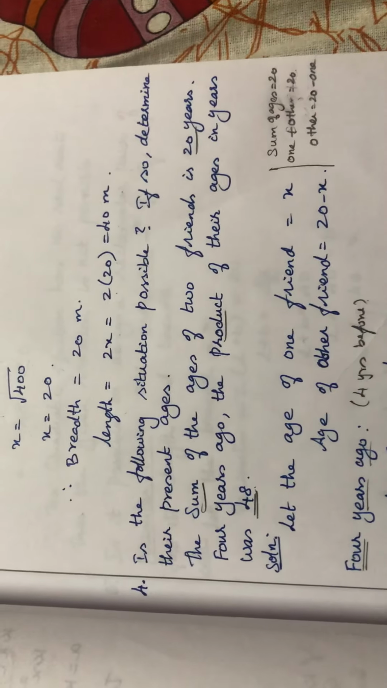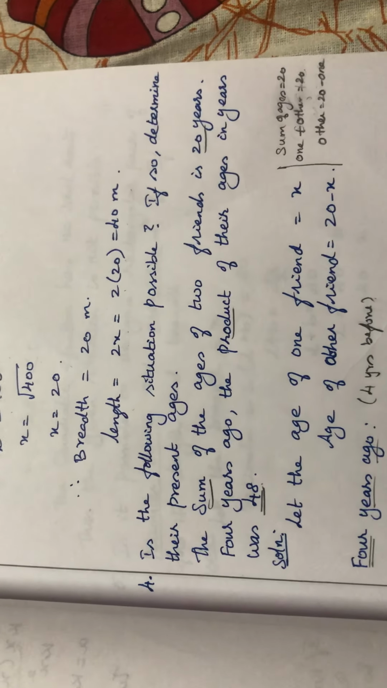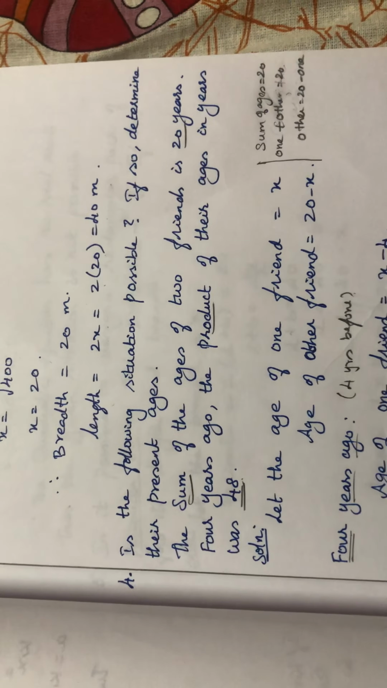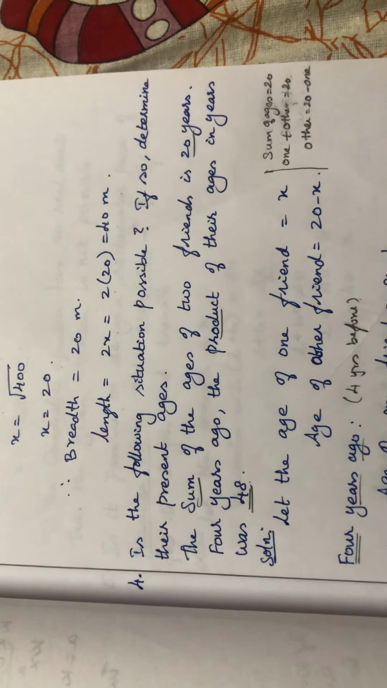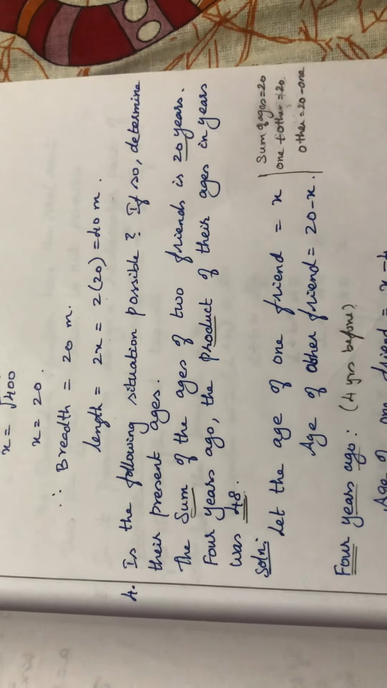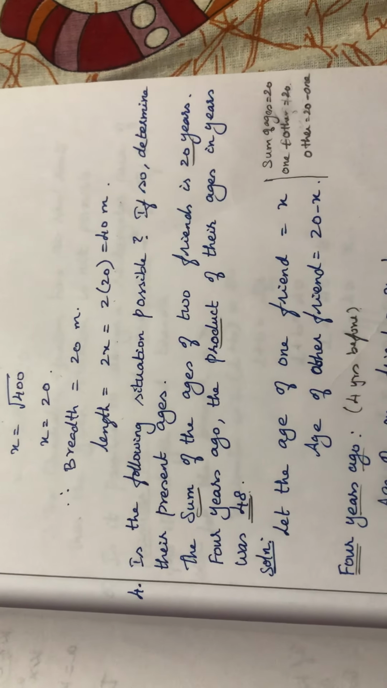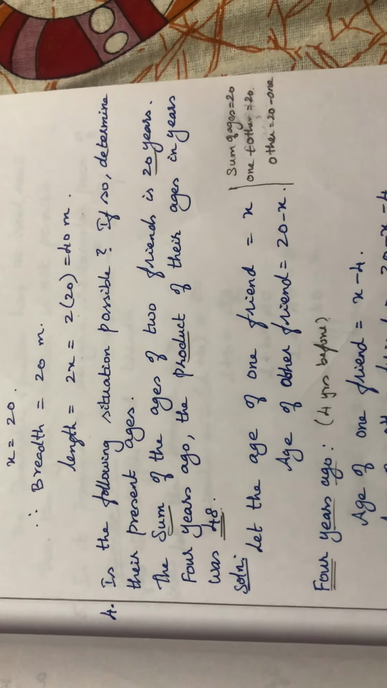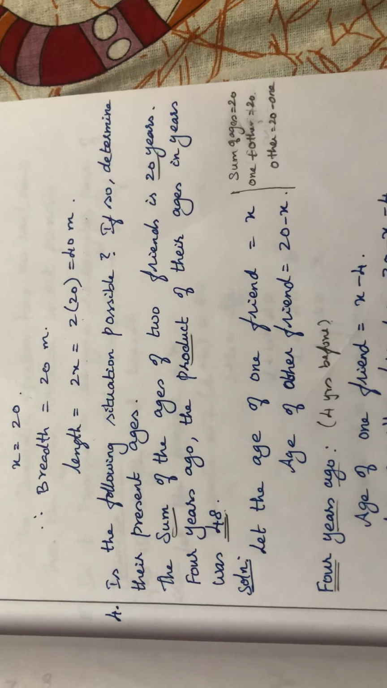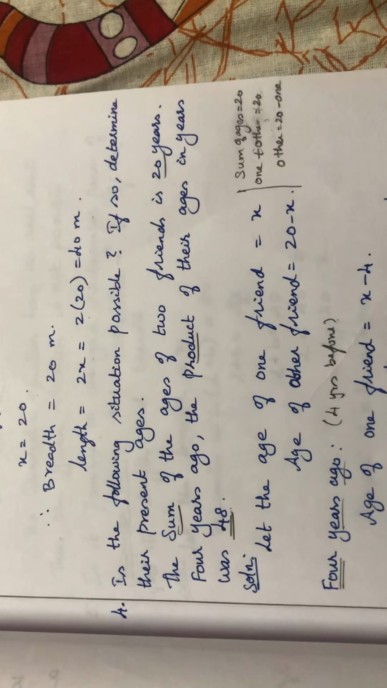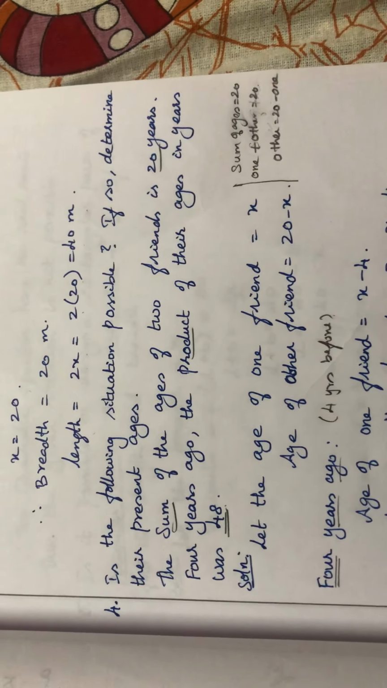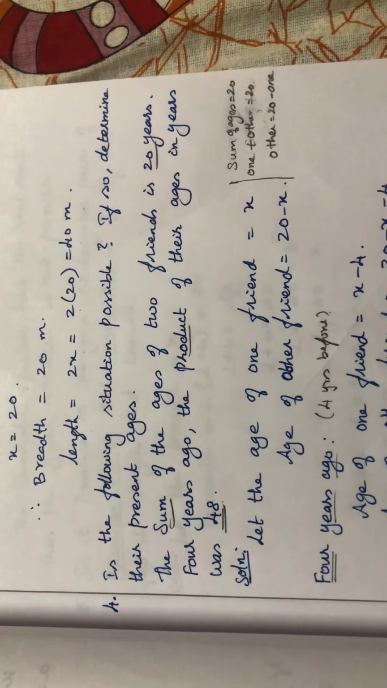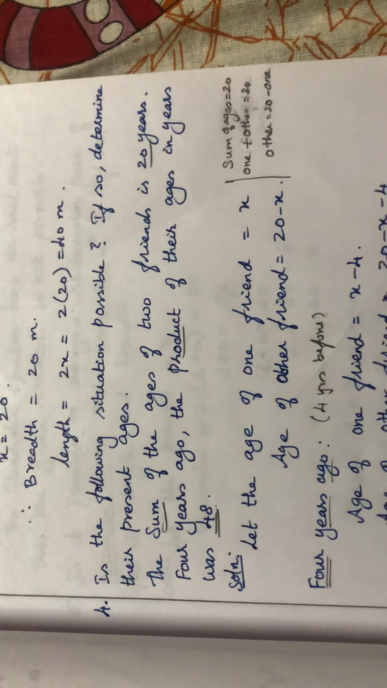Fourth sum. Is the following situation possible? If so, determine the present age. The sum of the ages of two friends is given as 20 years. That is one friend and his another friend, two friends together, it is given as 20 years. 4 years ago, the product of their ages was 48. So 4 years ago means 4 years before, whatever the age, when we are multiplying their ages, product is 48, they have given.